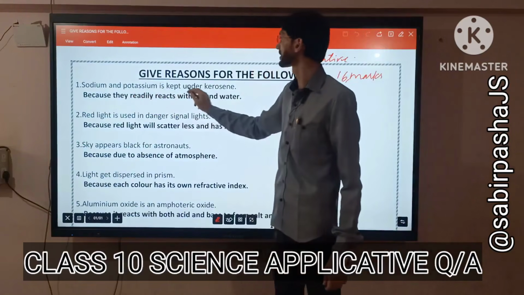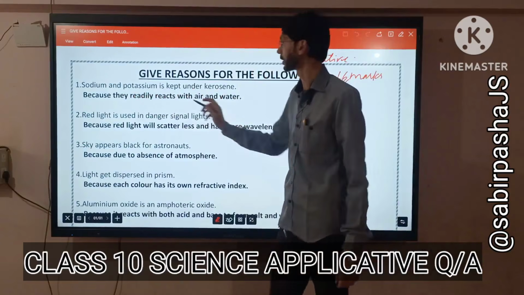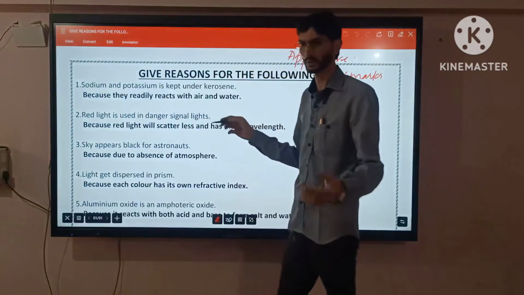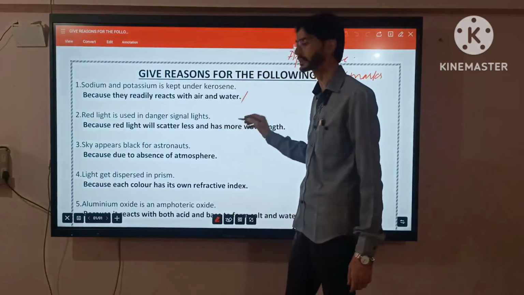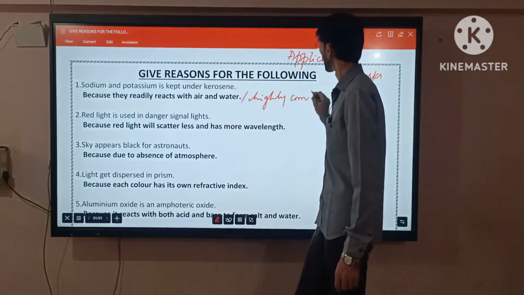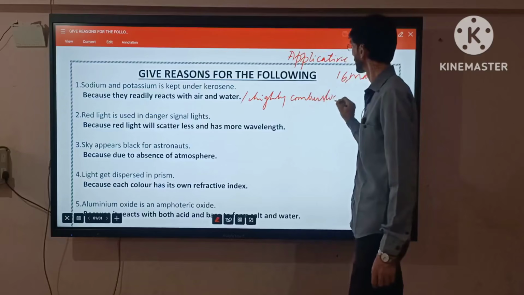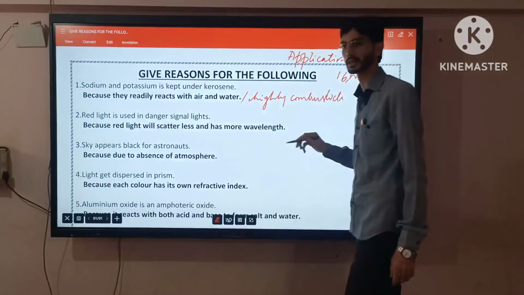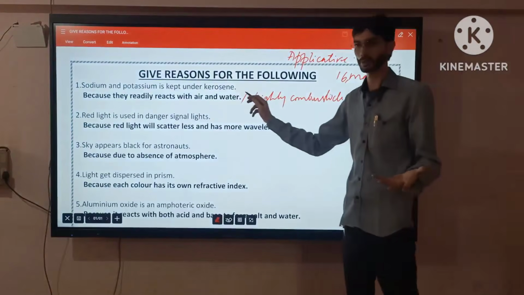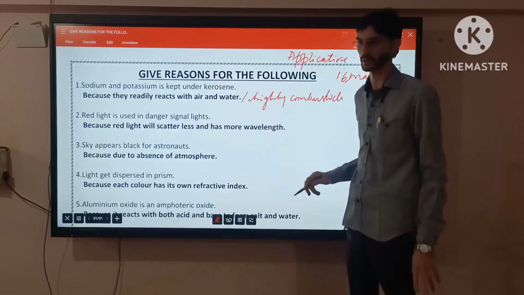Sodium and potassium are kept under kerosene. We know very well because they readily react with air and water. And one more answer there: we know very well, they are highly combustible substances and immediately react when exposed to air. So in our notes, whatever answer is there, just go through it.